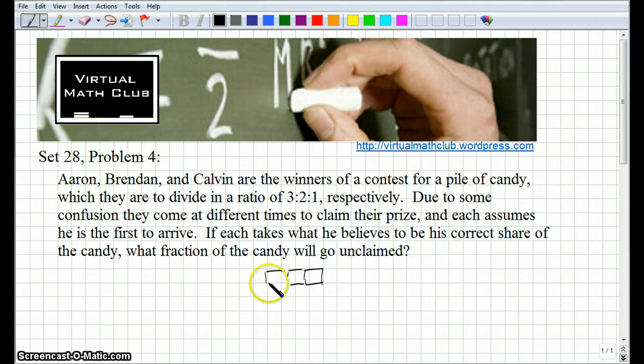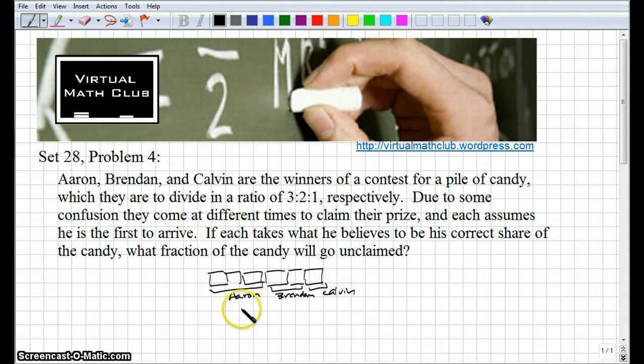Okay, he gets twice as much as Calvin, and then Aaron would get 3. Okay, 1, 2, 3. Okay. So essentially, this is Aaron, and this represents Brendan, and this is Calvin,